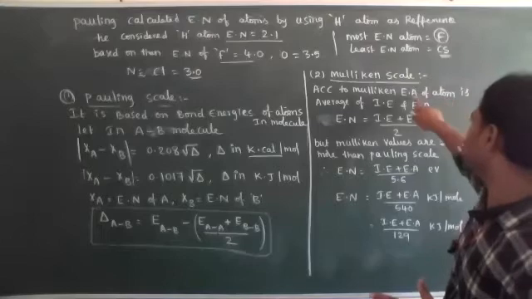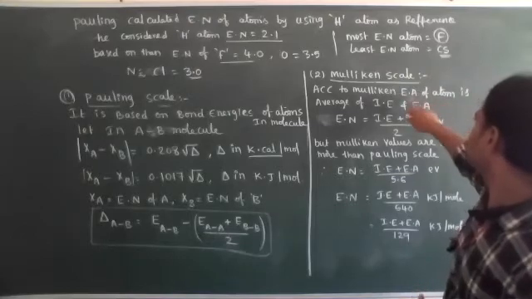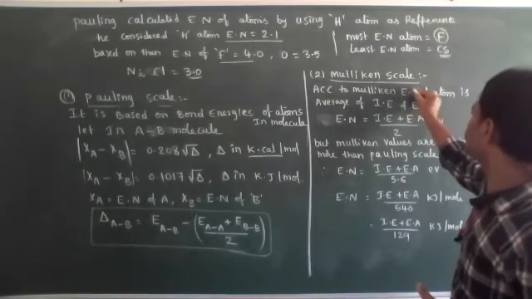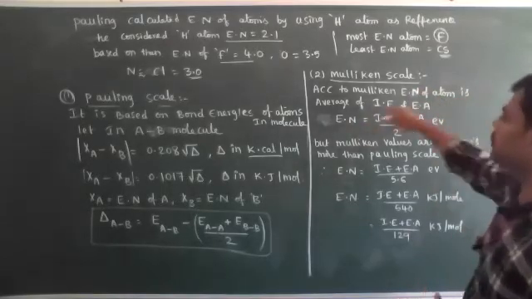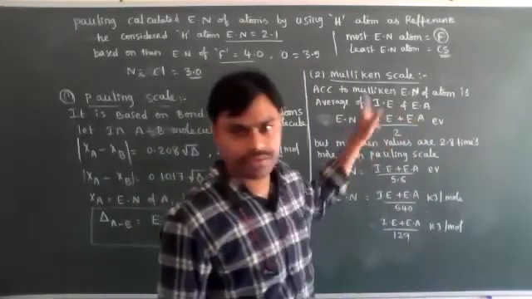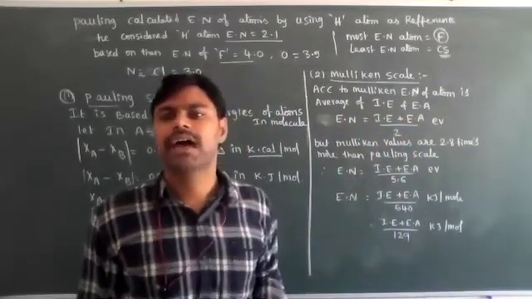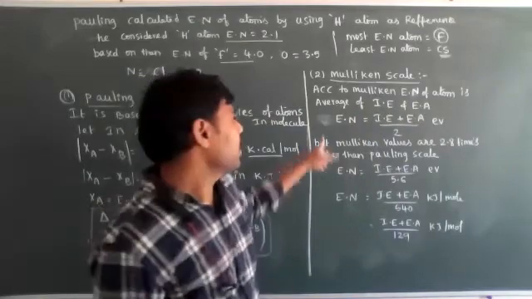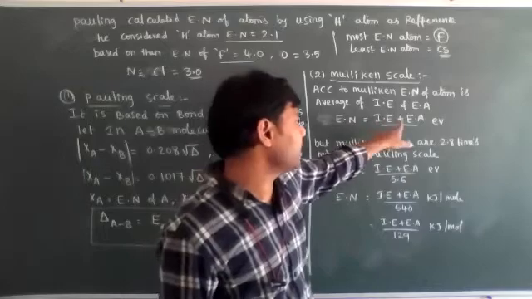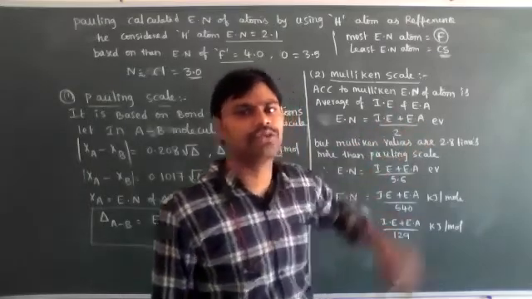According to the Millikan scale, the electronegativity of an atom is the average of ionization energy and electron affinity. So electronegativity of an atom is equal to (ionization energy plus electron affinity) divided by 2.